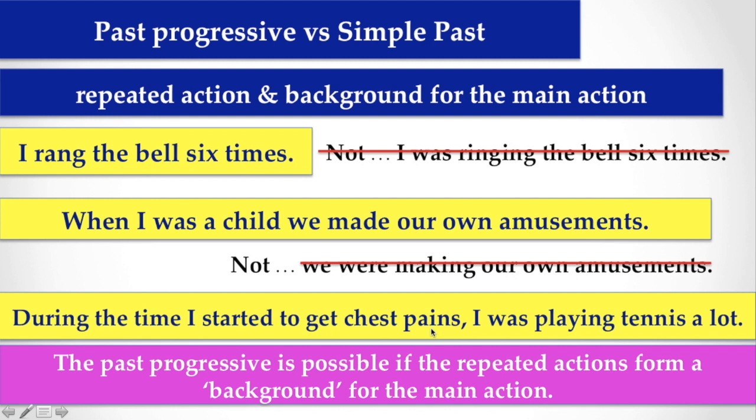So if some repeated action forms a background for the main action, in that case we have to use past progressive tense for that repeated action which forms a background for the main action. So here, playing tennis is a background action, and it is a repeated action, but this repeated action is a background for the main action, that is, I started to get chest pain.